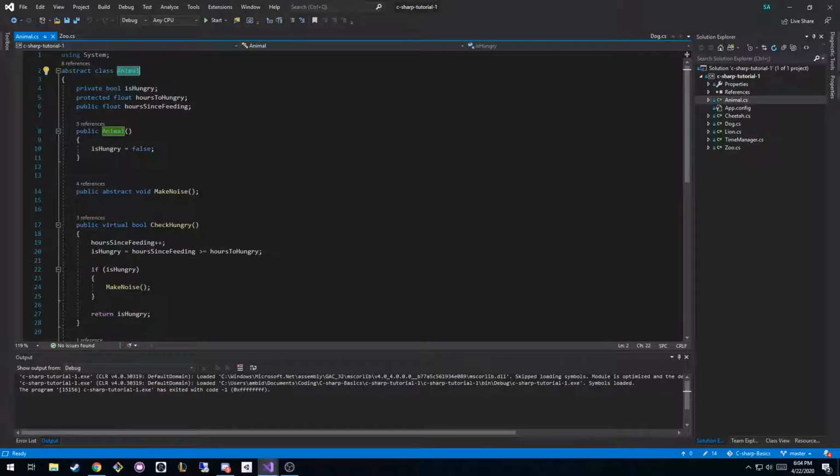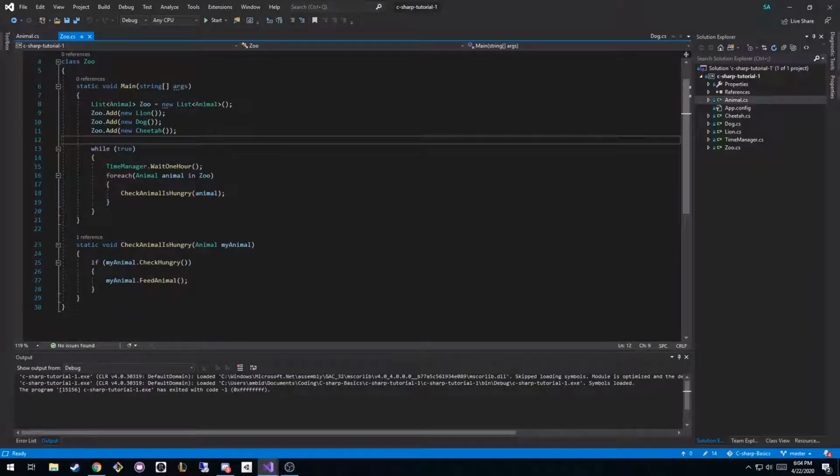So let's say, for example, that maybe we're going to have something that's not an animal, right? Maybe we're going to have, I don't know, a clock, and it's going to make noise. Like it'll print tick, or tick tock or something like that. Well, if we want to hold a group of all these things that make noise, maybe we don't have a zoo, maybe we just have a collection of things that make noise. In this case, the example doesn't make a ton of sense, but we're going to hypothetically talk here.